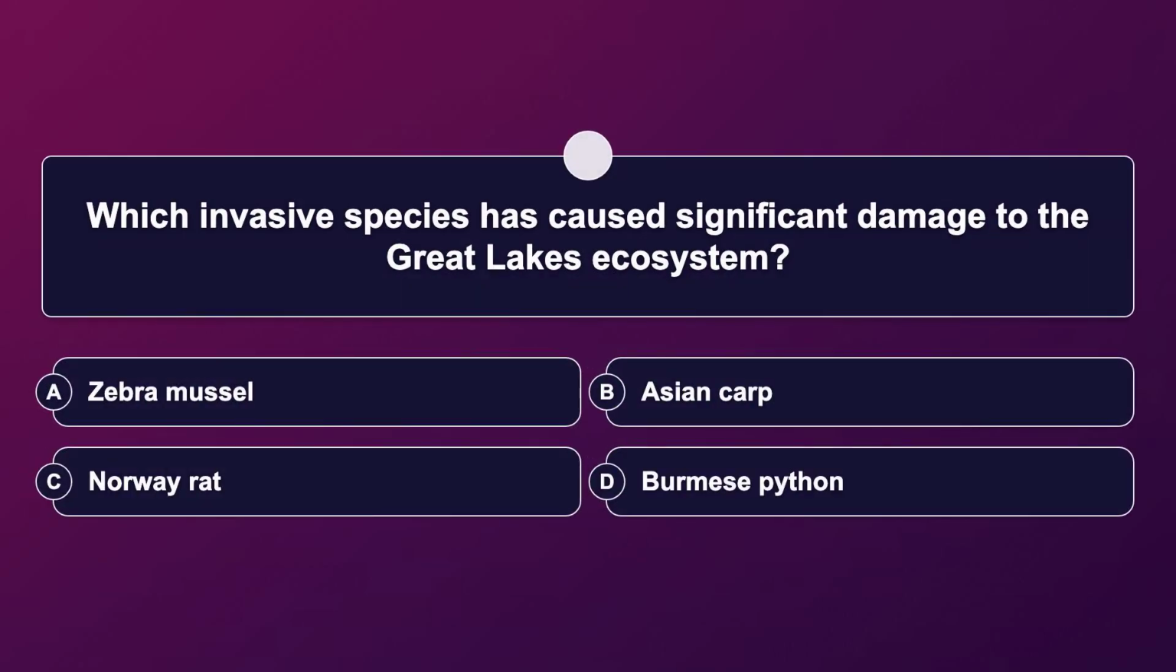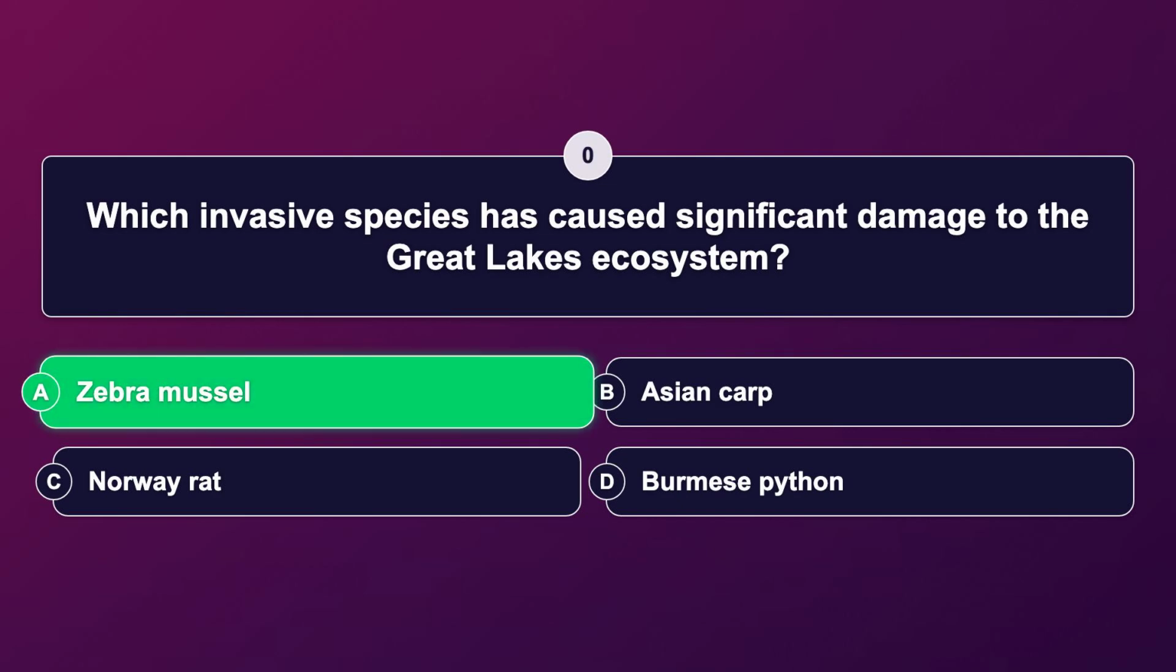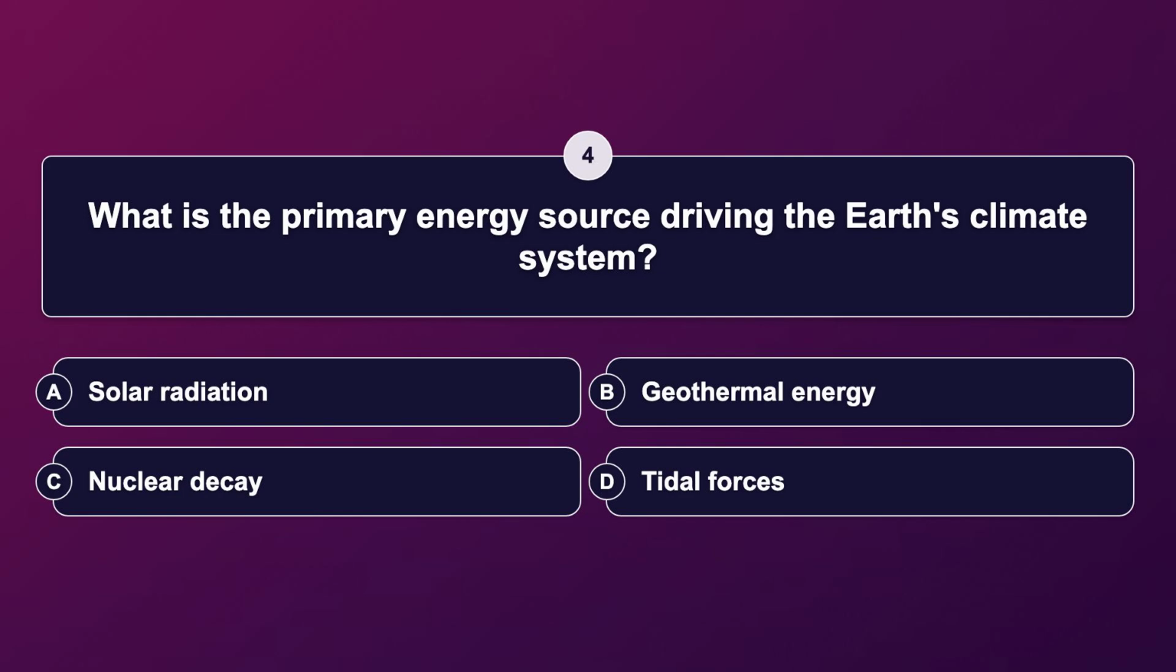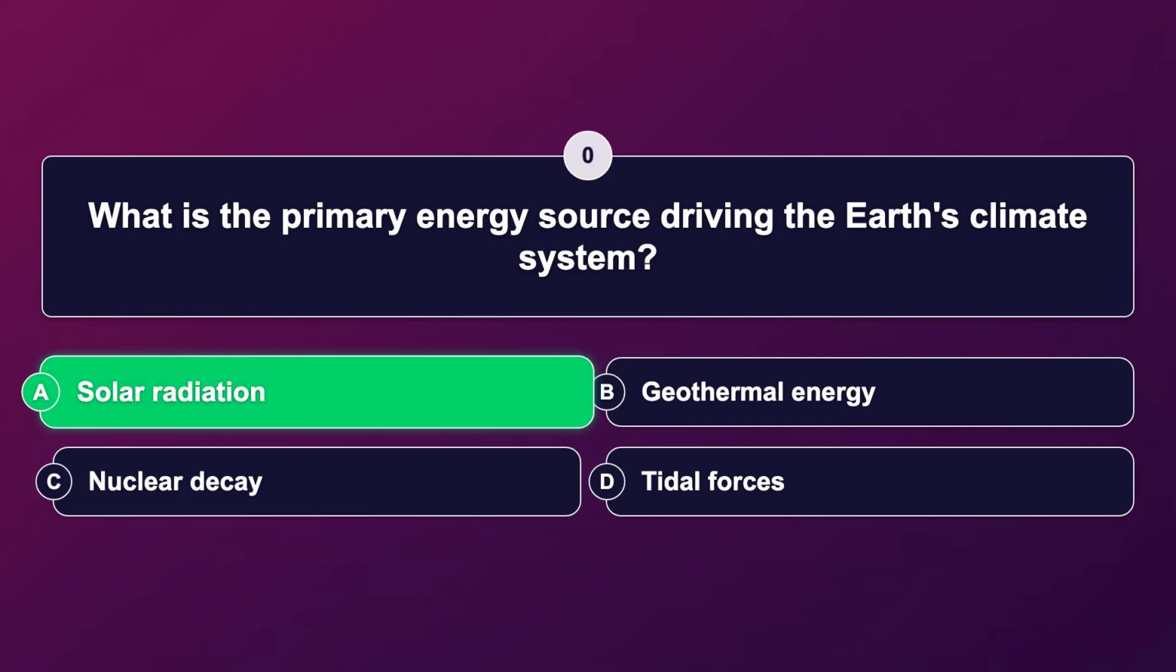Which invasive species has caused significant damage to the Great Lakes ecosystem? The correct answer is zebra mussel. What is the primary energy source driving the Earth's climate system? The correct answer is solar radiation.